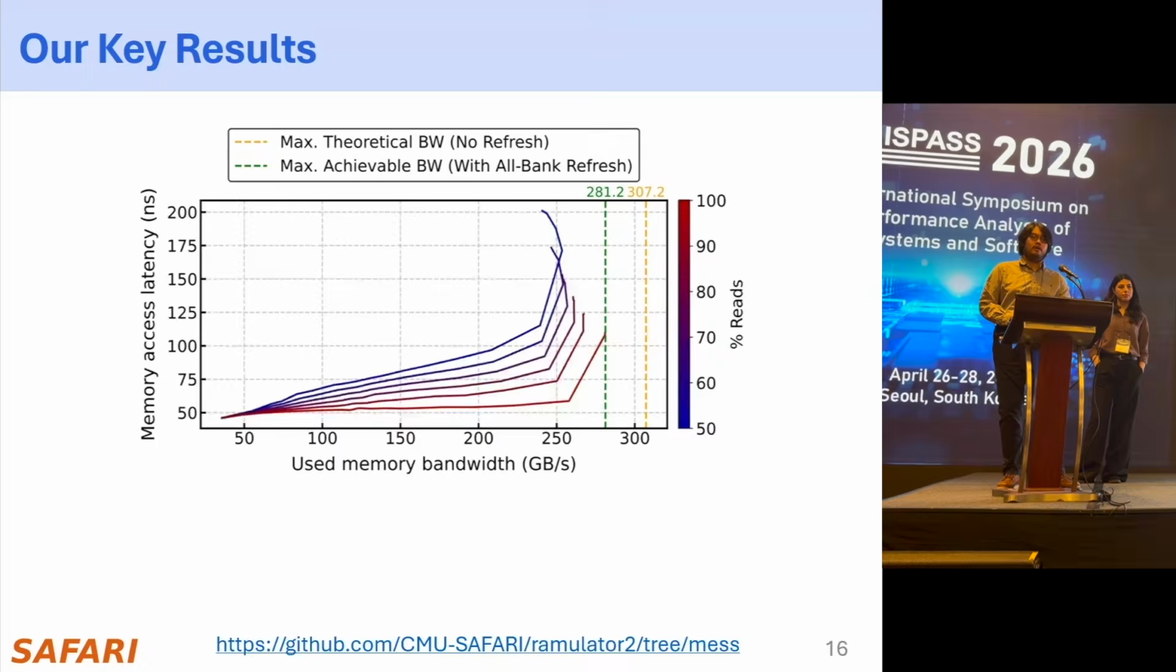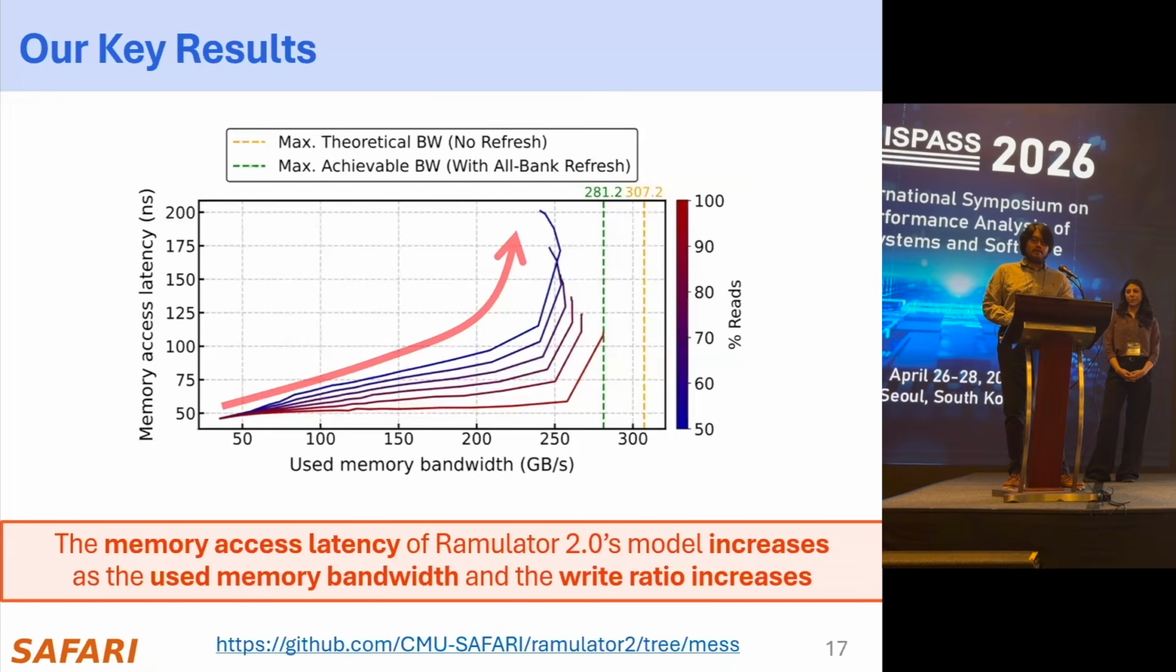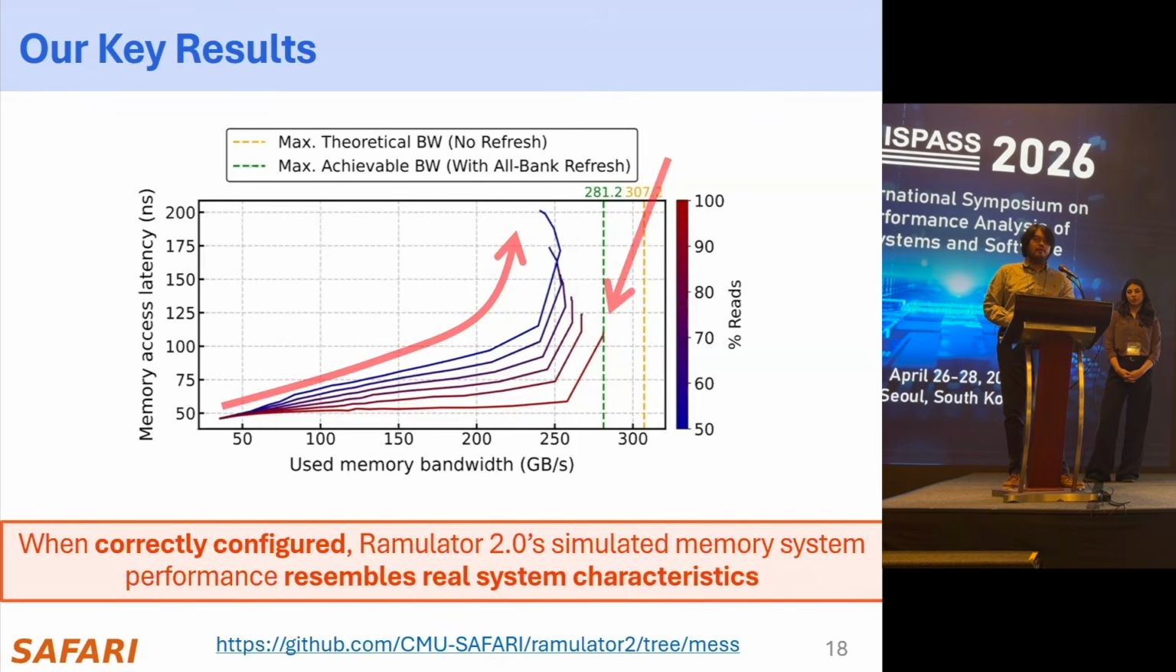Here are our results. We make two key observations. First, the simulated DRAM model in Ramulator 2 achieves high used memory bandwidth that is very close to the achievable bandwidth value, as opposed to the claims in the MASS paper. Second, the memory access latency also increases as the used memory bandwidth ratio increases. We conclude that when correctly configured, Ramulator 2's simulated memory system performance resembles real system characteristics.